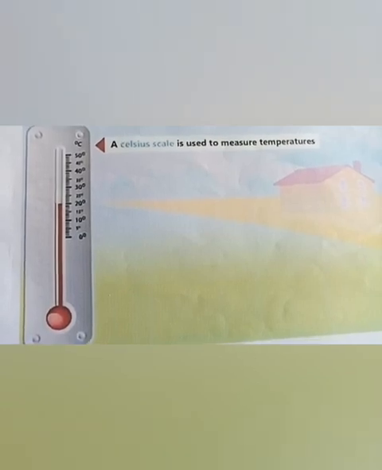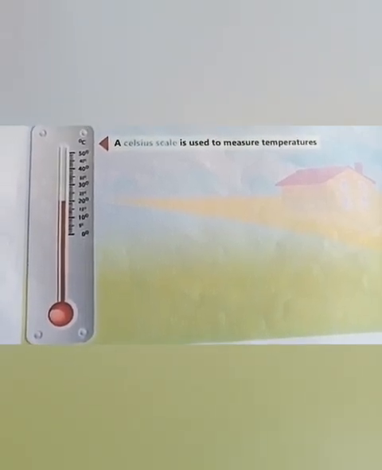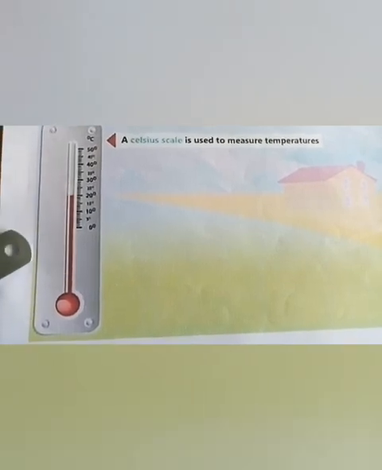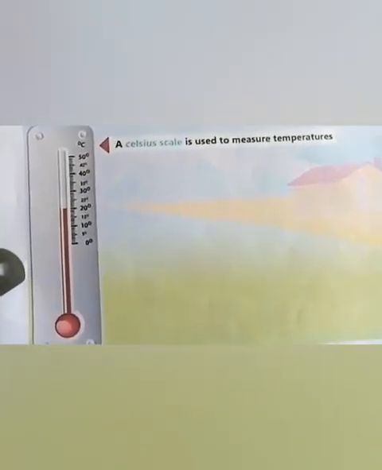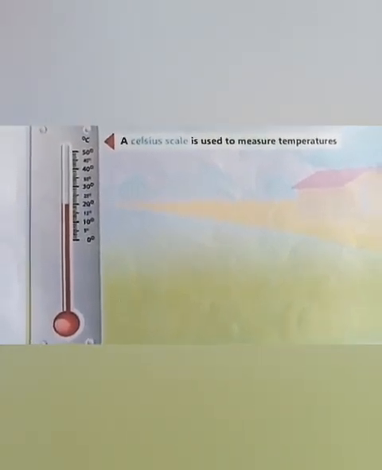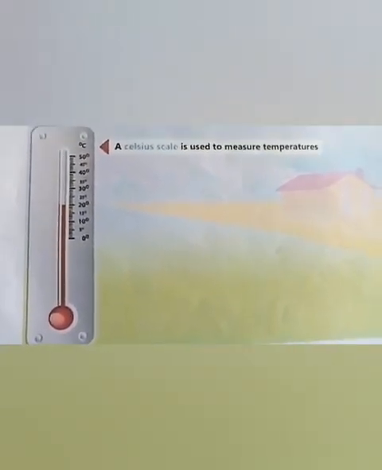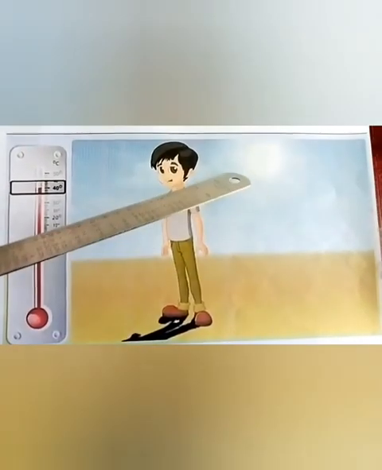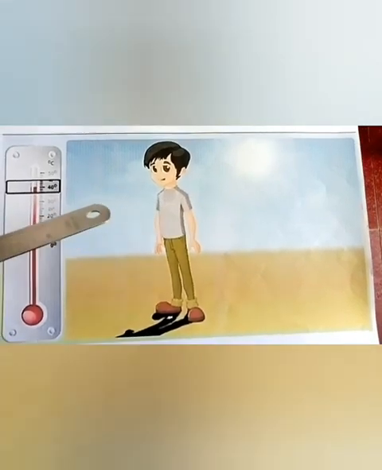Children, let's see another example. See this picture, children. What is this? This is a Celsius scale. This is used to measure temperature. Children, see this picture. It's a hot, sunny day.